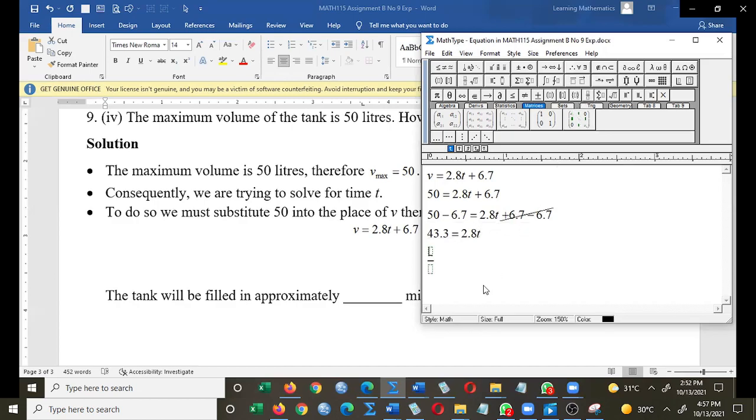Why am I writing a fraction? Because we're going to divide by 2.8 to get T as the subject.